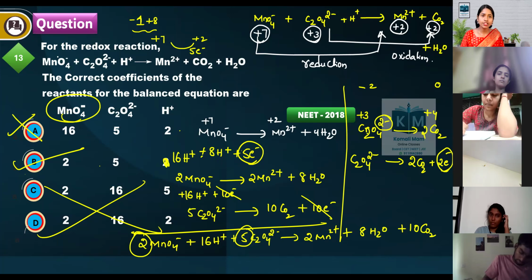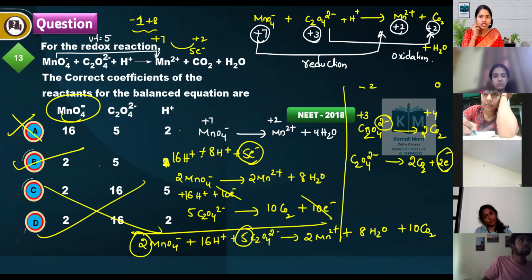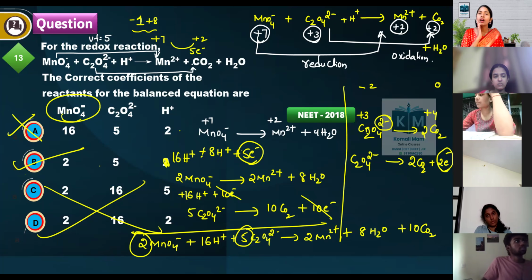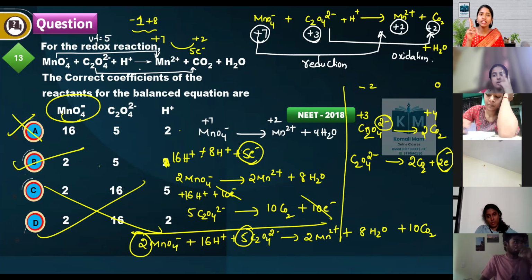MnO4 minus is changing from which oxidation state to which oxidation state? Plus 7 to plus 5. So what is the valency factor? Valency factor is 5. And here, how much is the oxidation number change? Plus 3 to plus 4. So the change in oxidation state is 1. For 1 carbon it is 1, for 2 carbons it is 2.